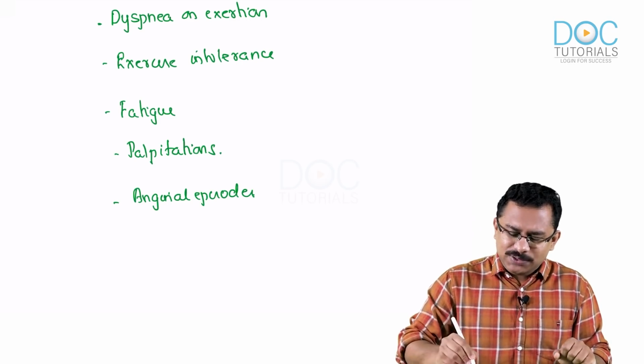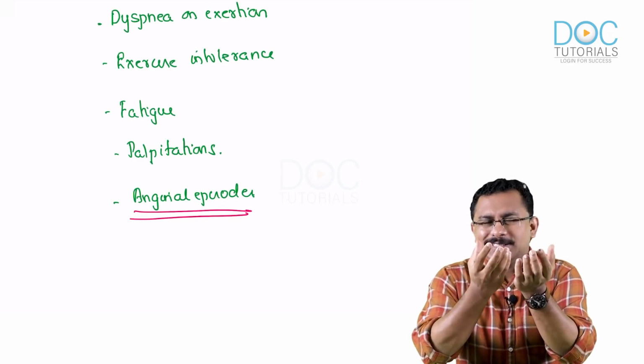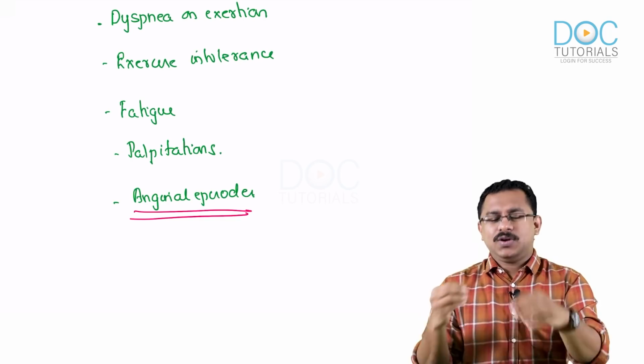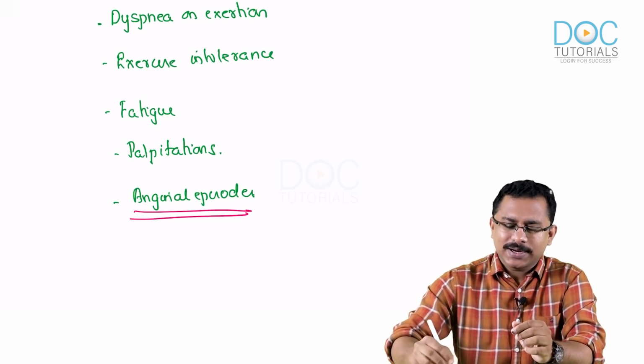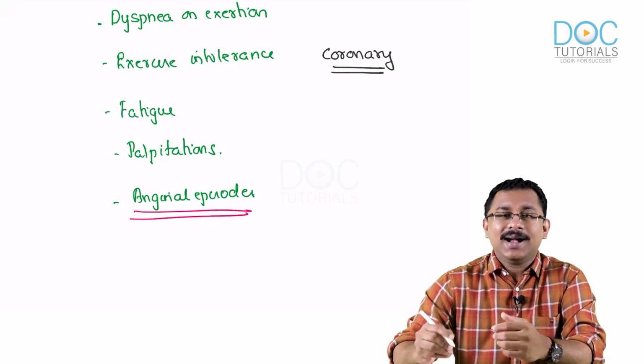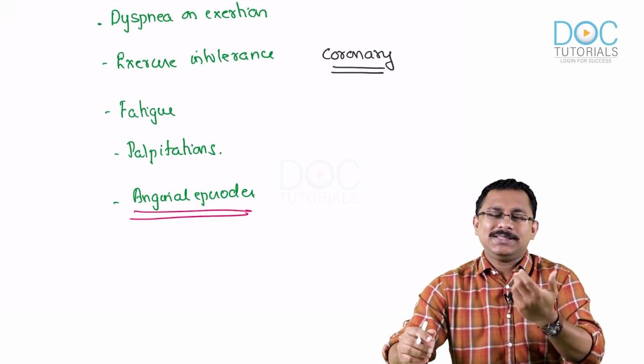Let me tell you why anginal episodes occur. We have very little blood in the left ventricle, and you know the coronary circulation is again dependent on cardiac output, because that is where the coronaries get their blood supply.